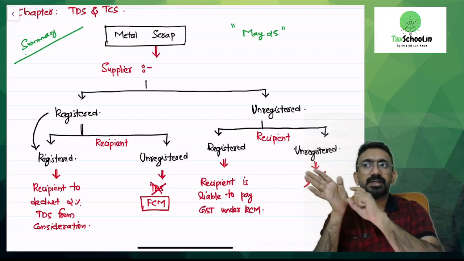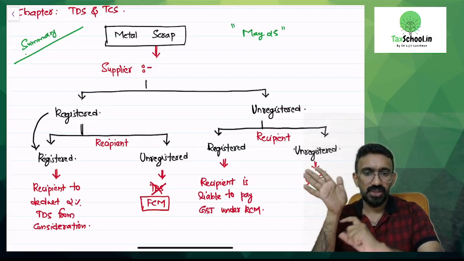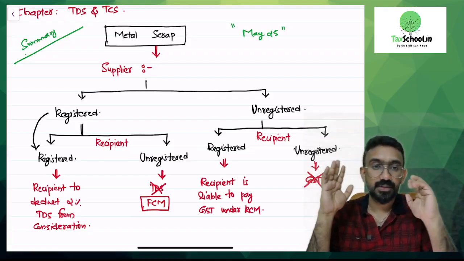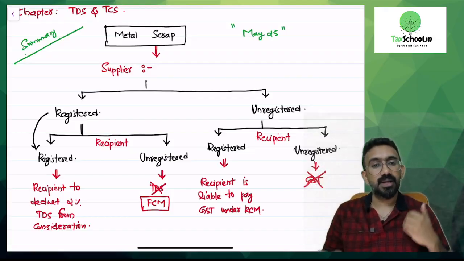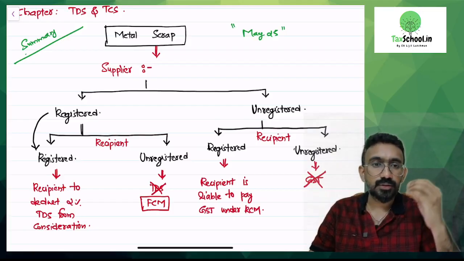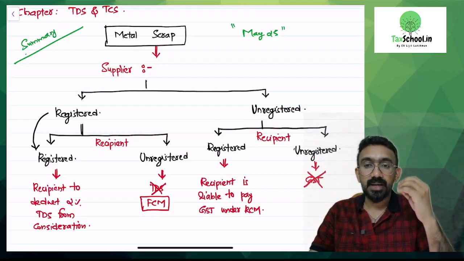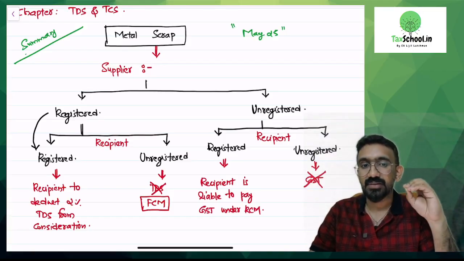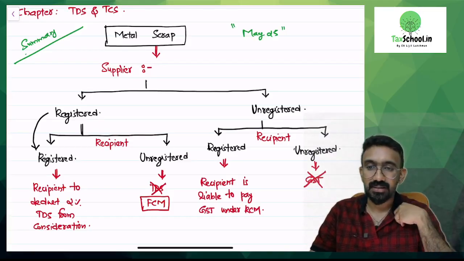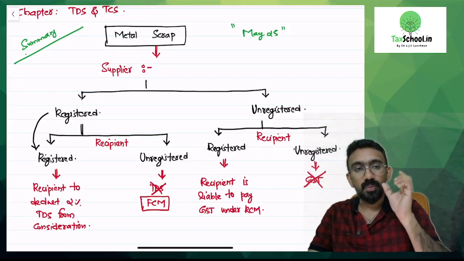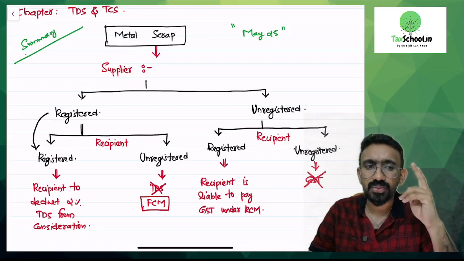In the bill I have given 1 lakh metal scrap, GST at 12%, 12,000. So my total amount payable to me when I'm supplying to another registered person would be 1,12,000. How much will be paid by this metal scrap purchaser who has a GST number to the supplier who has a GST number? He will only pay me 1,10,000. How much was there in the bill? 1,12,000. Where did this 2,000 go?